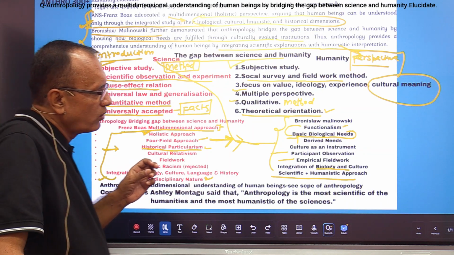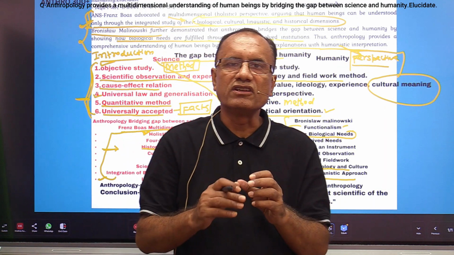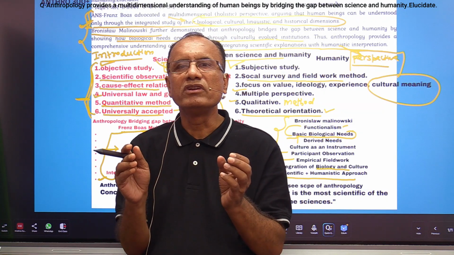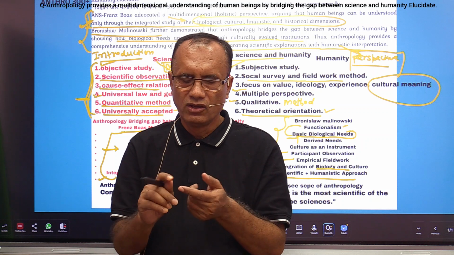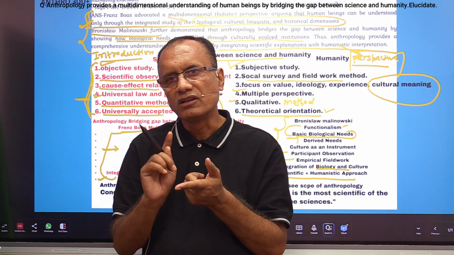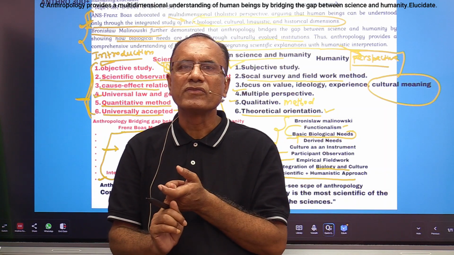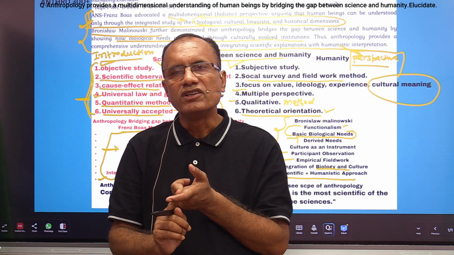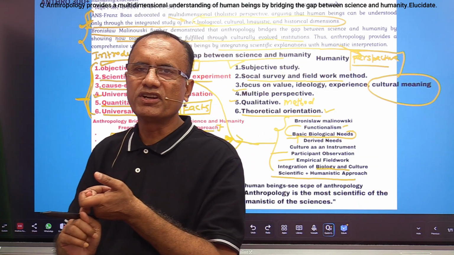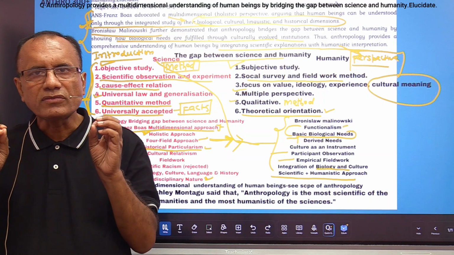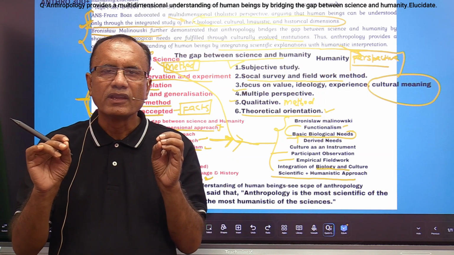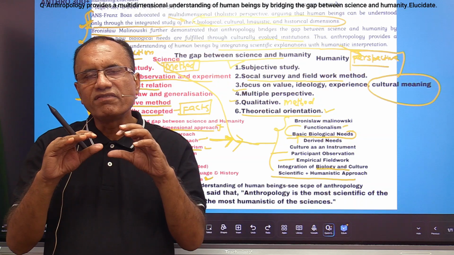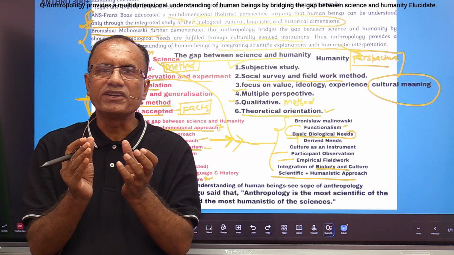And after that we need to write on how anthropology gives us a multidimensional understanding of human beings. So how does anthropology give us that understanding? In anthropology we study human biological evolution, biological variation, disease and its cure, nutrition, human adaptation, human growth and development, and we also study human adaptation in different ecologies and environments.